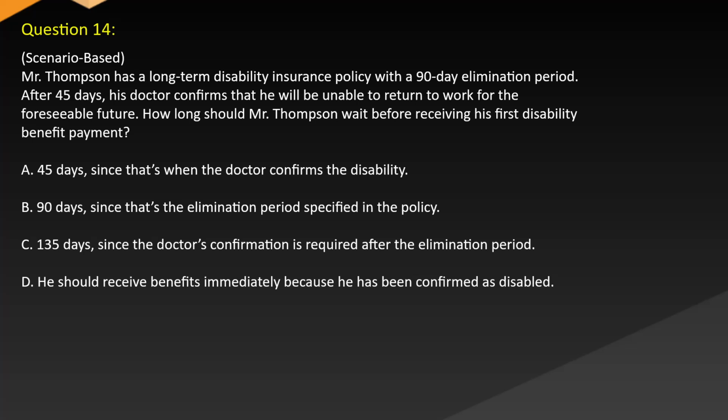Question 14. Scenario-based. Mr. Thompson has a long-term disability insurance policy with a 90-day elimination period. After 45 days, his doctor confirms that he will be unable to return to work for the foreseeable future. How long should Mr. Thompson wait before receiving his first disability benefit payment? A. 45 days, since that's when the doctor confirms the disability. B. 90 days, since that's the elimination period specified in the policy. C. 135 days, since the doctor's confirmation is required after the elimination period. D. He should receive benefits immediately because he has been confirmed as disabled.